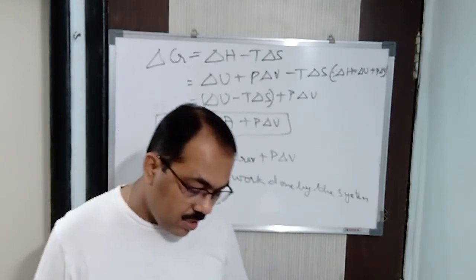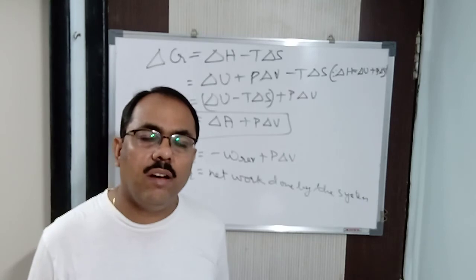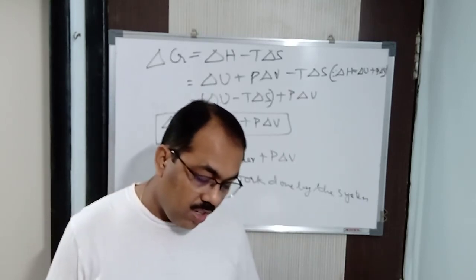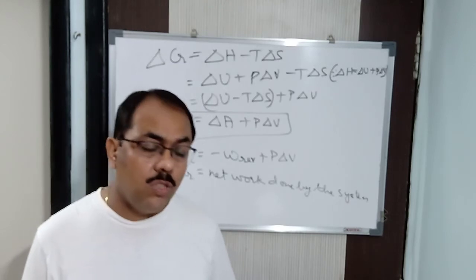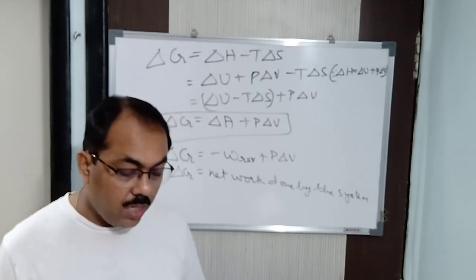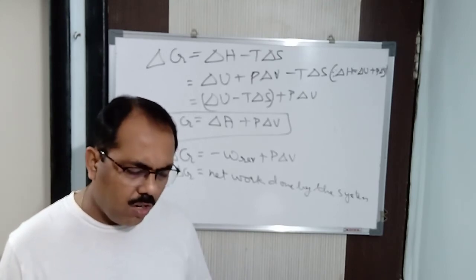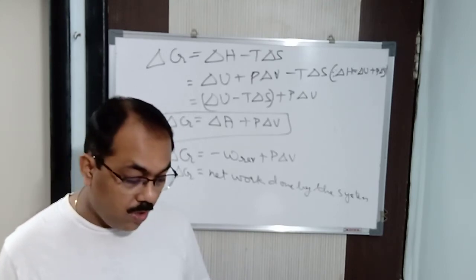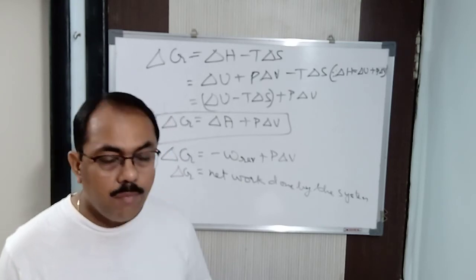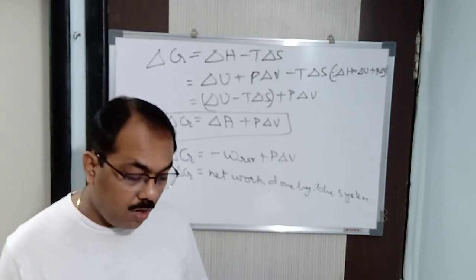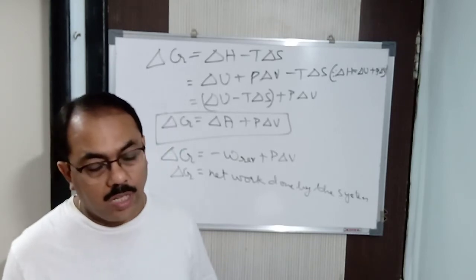Now, next, based upon this, if the gas is an ideal gas, then how can we calculate it? You can write the formula: del G is equal to 2.303 nRT log P1 by P2. We can say log P2 by P1: del G is equal to 2.303 nRT log P2 by P1. Or you can say del G is equal to minus 2.303 nRT log P1 by P2, if you are taking minus.